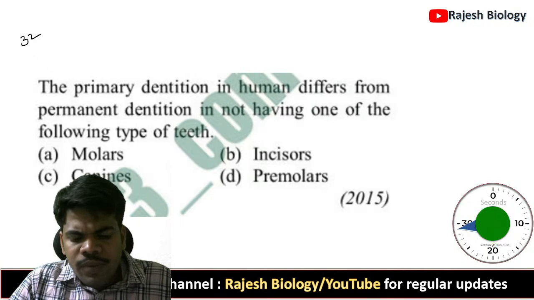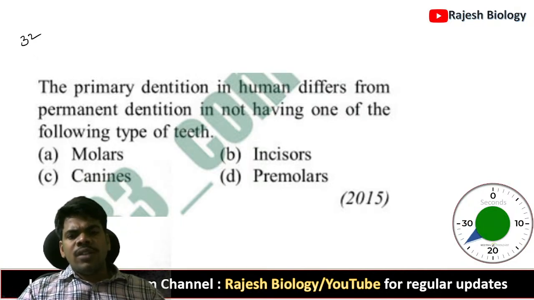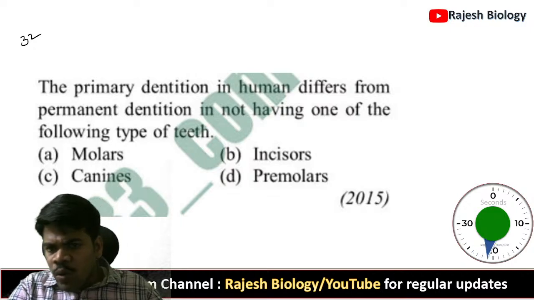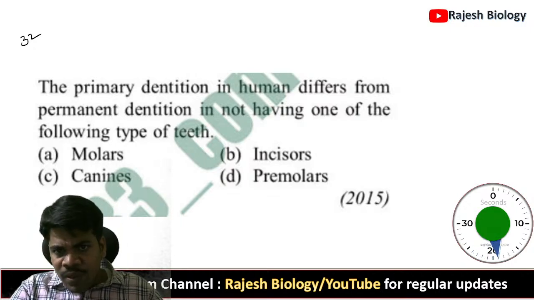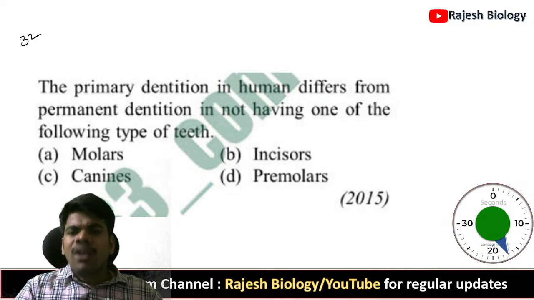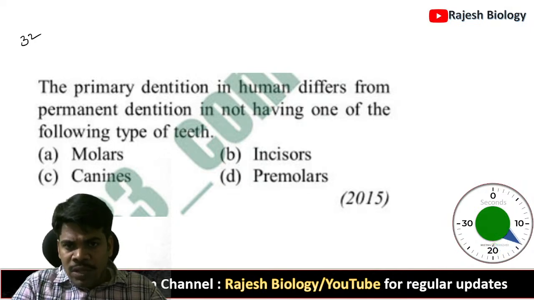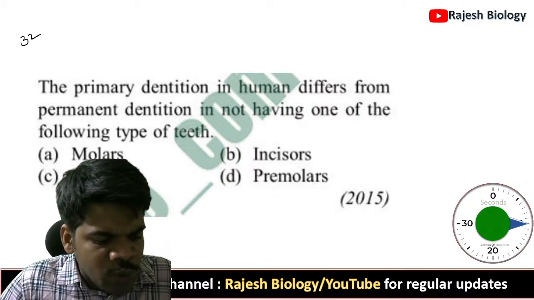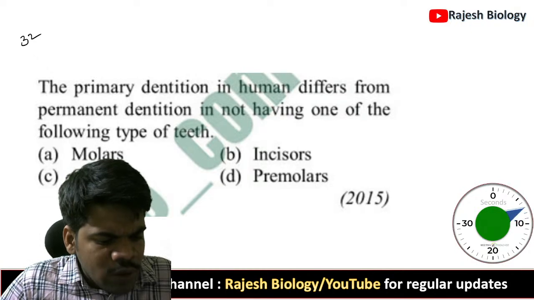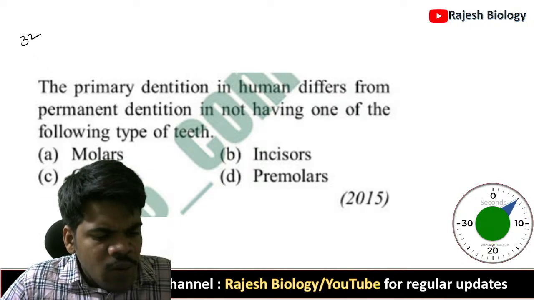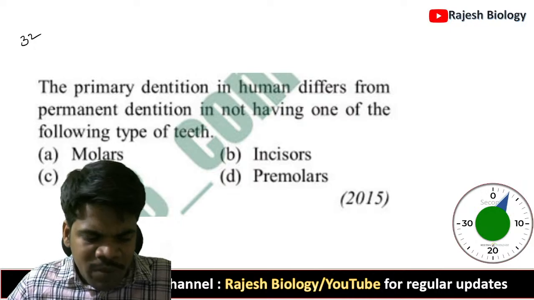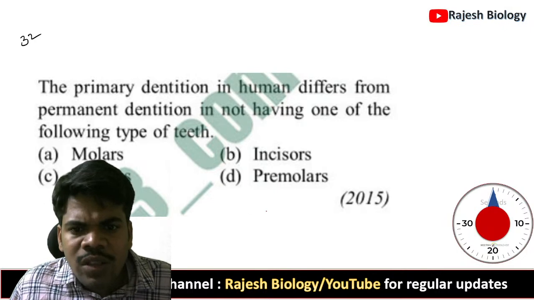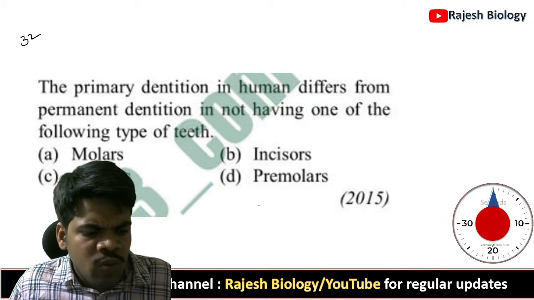Question number 32. Tomorrow, 31st evening, we already have one course in our Rajesh Biology app, that is human reproduction and reproductive health. From that course, an NCERT reading session will be conducted tomorrow. In that, we are going to discuss the oogenesis process, sperm cell structure, and if possible the menstrual cycle also. Okay, that is for tomorrow's plan.